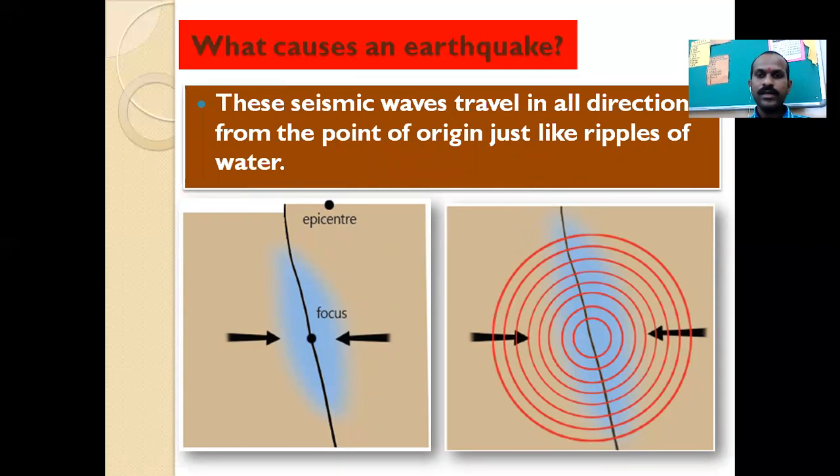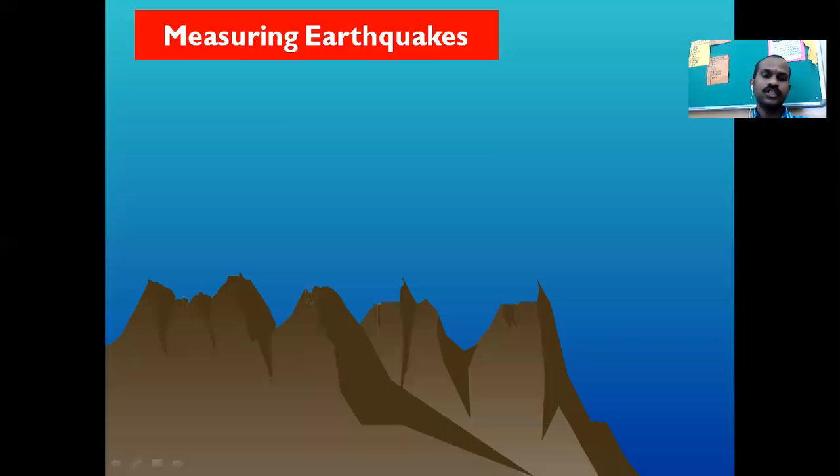These seismic waves travel in all directions from the point of origin, just like ripples of water, okay. It means if you throw a stone in stagnant water, waves are created, round and round waves, and from the point where you had thrown the stone, the circles are created, okay. Like that, waves are created when the earthquake happens, but these are waves of energy.